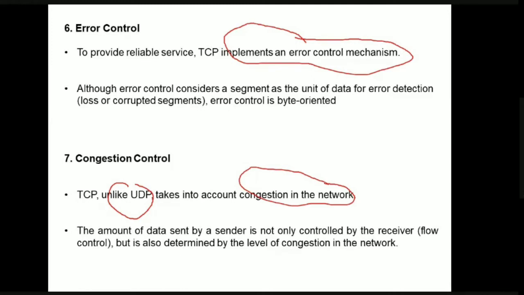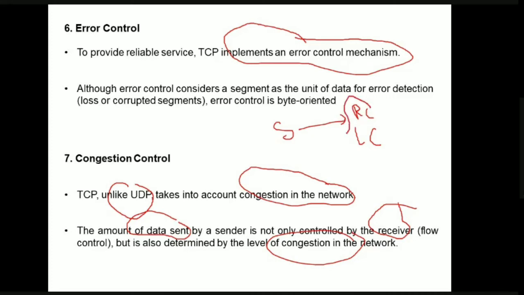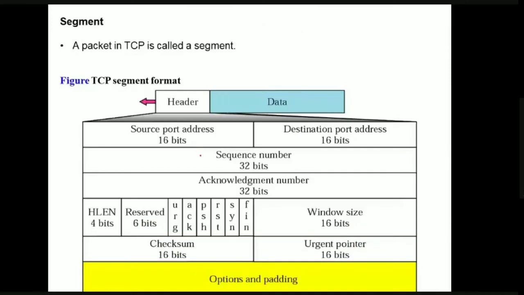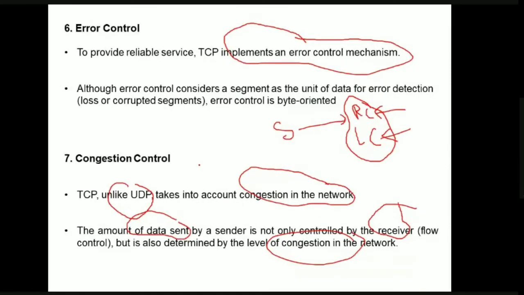Here, the amount of data which a sender is sending is not only controlled by the receiver, which we just discussed as flow control, but it is also determined by the level of congestion in the network. So based upon the level of congestion and the receiver capacity, it is the duty of the sender to send the data. The sender has to consider two things: the first is receiver capacity, and the second is the level of congestion in the network. These are the basic things we have to remember while discussing the TCP protocol.